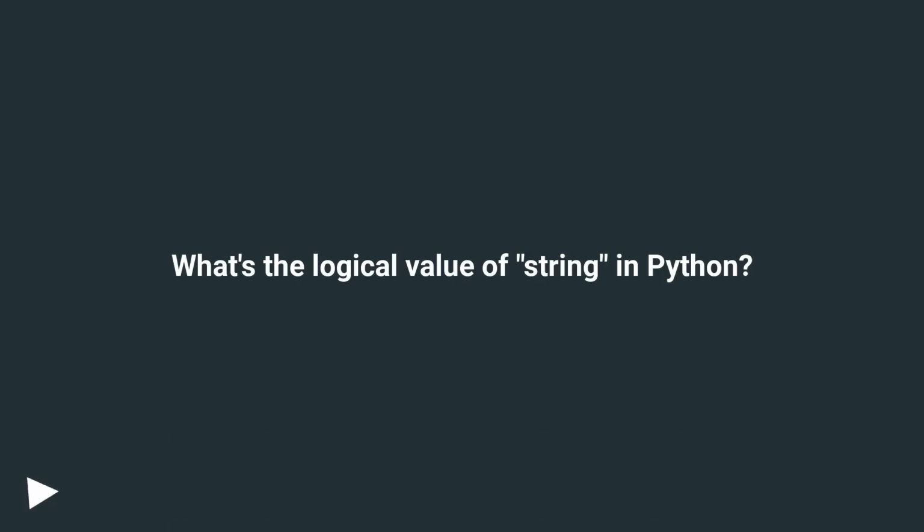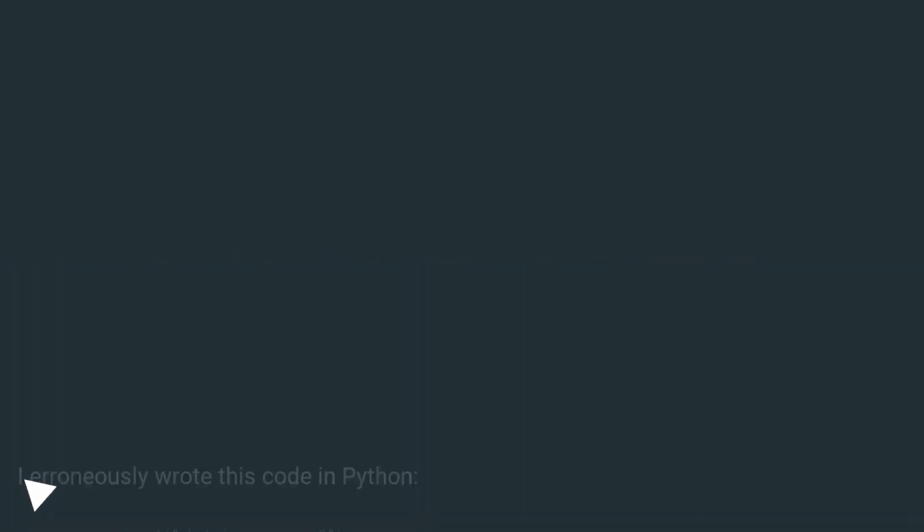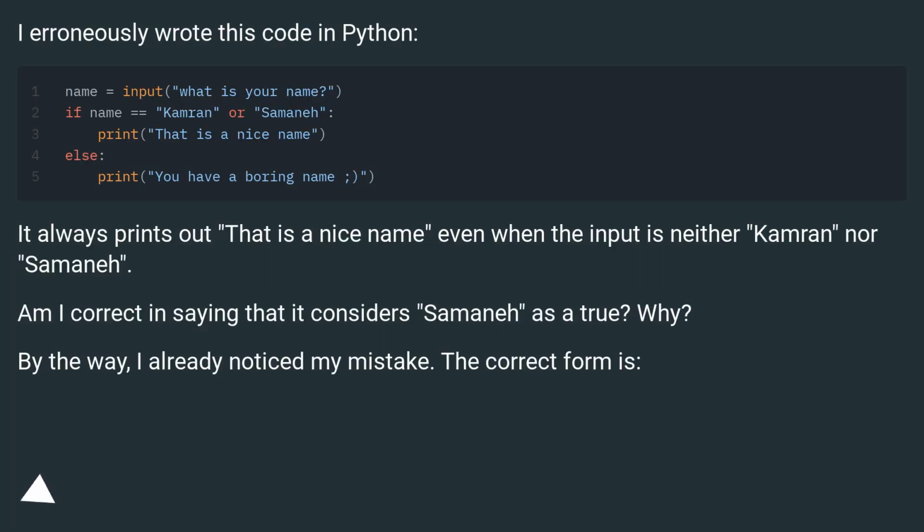What's the logical value of a string in Python? I erroneously wrote this code in Python. It always prints out "that is a nice name" even when the input is neither Cameron nor Samane.